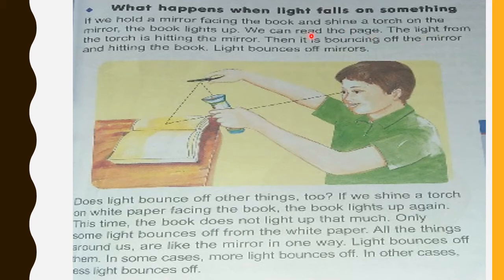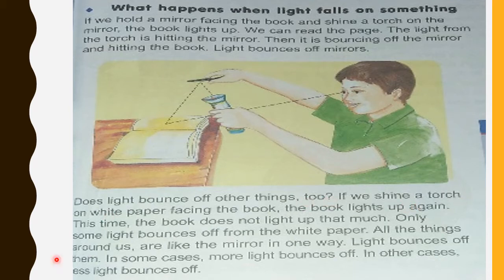The light from the torch is hitting the mirror, as you can see here. Then it is bouncing off the mirror and hitting the book, and then it is reflecting from the mirror and hitting the book. Light bounces off mirrors, light reflects off the mirrors, right? Does light bounce off other things too?